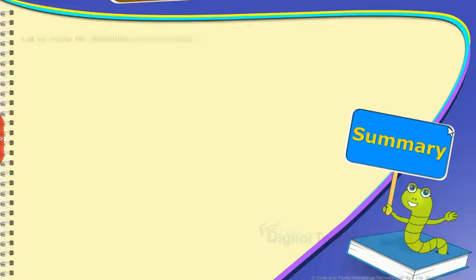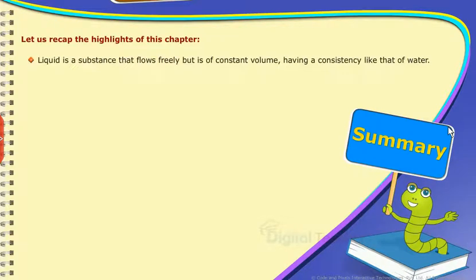Summary. Let us recap the highlights of this chapter. Liquid is a substance that flows freely but is of constant volume, having a consistency like that of water. We learned how to estimate the measure of liquids using glass and jug.